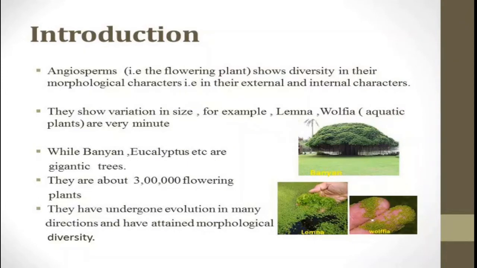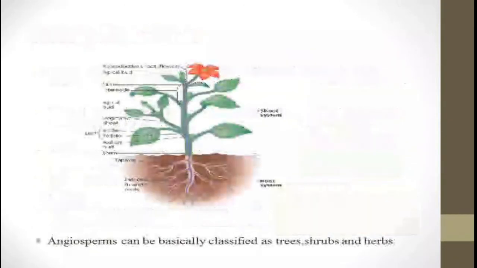They are diversified. There are about 3 lakh flowering plants. They have undergone evolution in many directions and have attained morphological diversity. On the basis of fossil records, it has been concluded that they might have originated long before the Cretaceous period of the Mesozoic era.